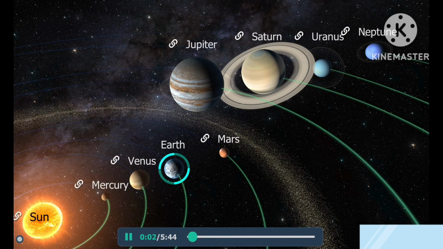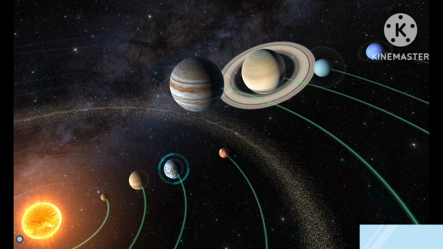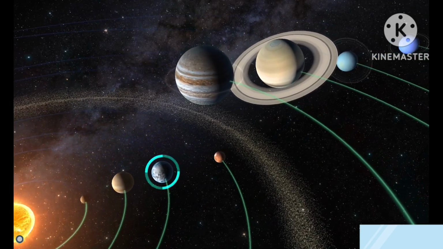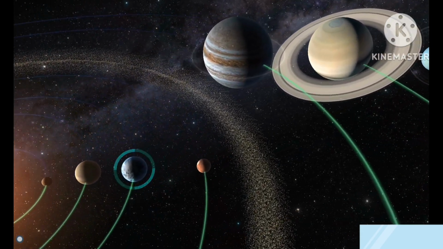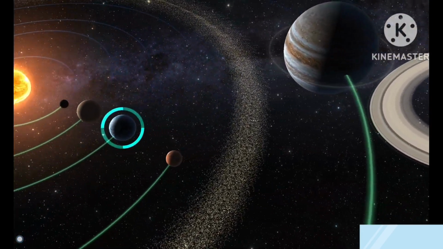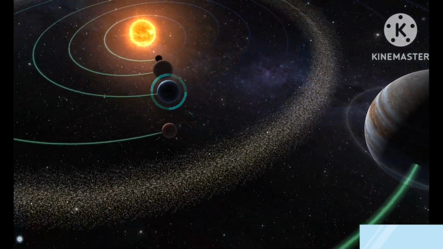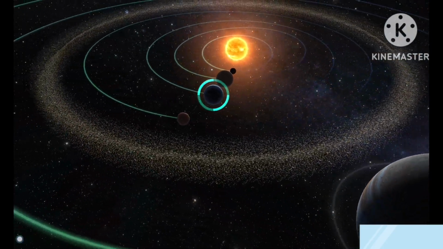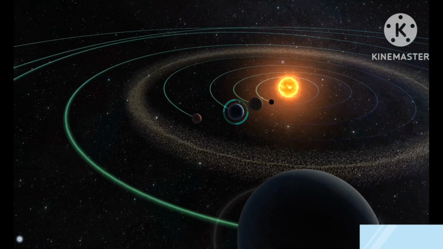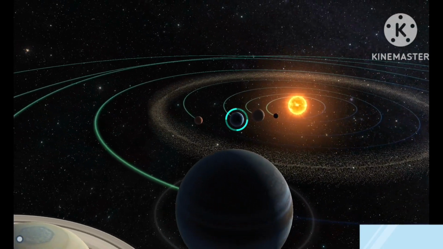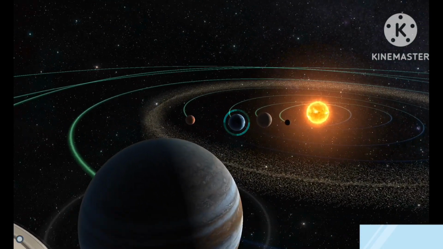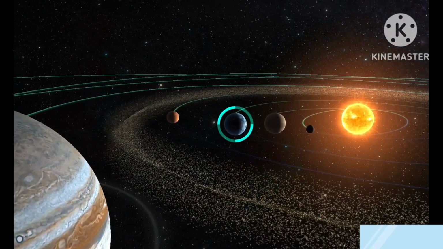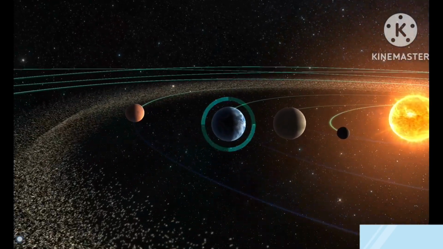The Earth is the third planet from the Sun. It is the fifth largest of the planets, and the largest of the terrestrial planets in terms of diameter, mass, and density. The Earth is the only known planet in the universe where life exists. According to our current understanding, the Earth formed 4.57 billion years ago, and life appeared on its surface within a billion years.